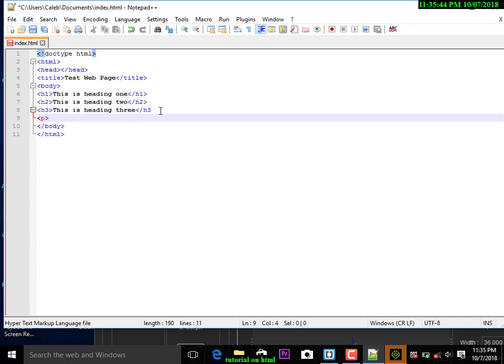The next thing we're going to do is add the paragraph. P is for paragraph. So let's put this is a paragraph, and we close it.